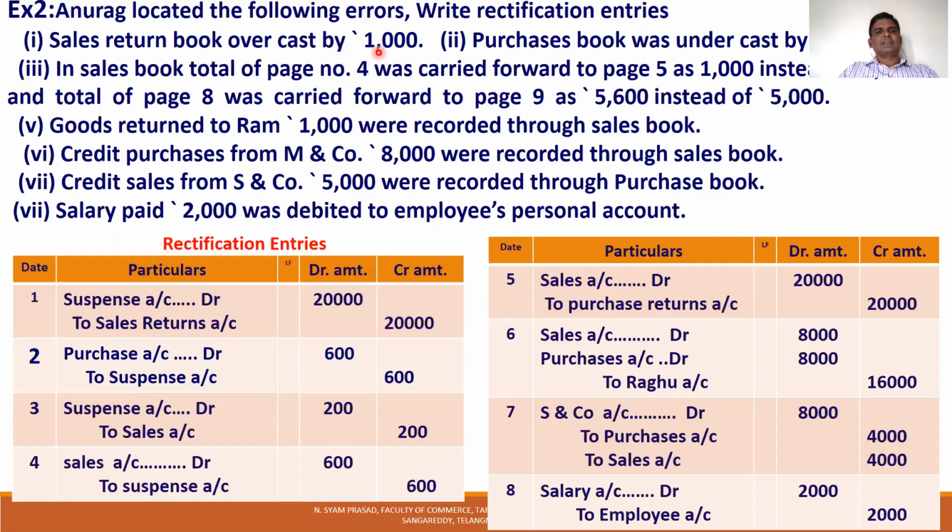This is the wrong. What is right? Sales returns account has 1,000 overcast. To rectify this, we have to credit the sales returns account.